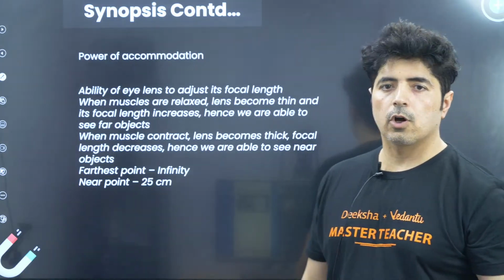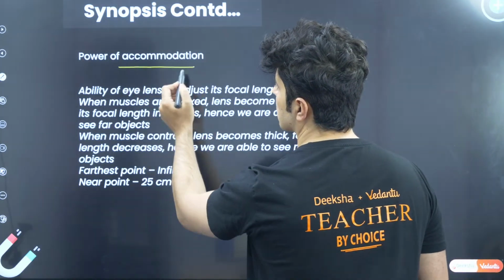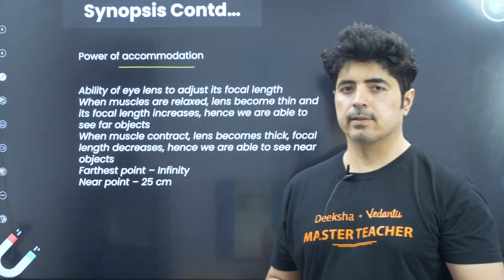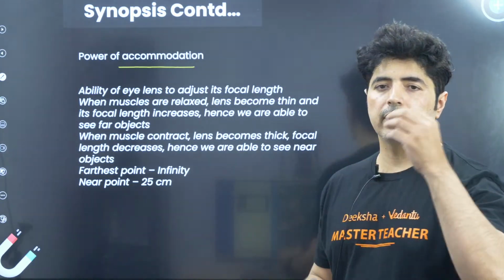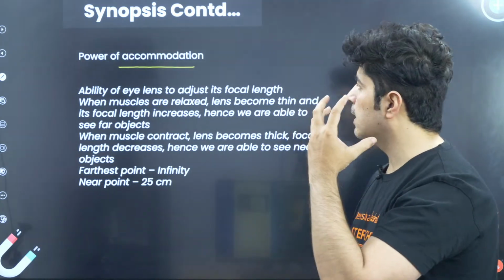So next topic is power of accommodation. Okay, this is a very important topic for your CBSE board. So what is it exactly? It is the ability of the eye. Say we have a lens in our eye.